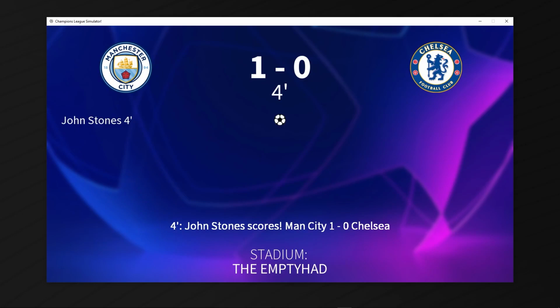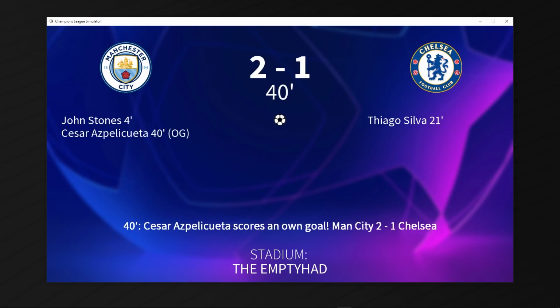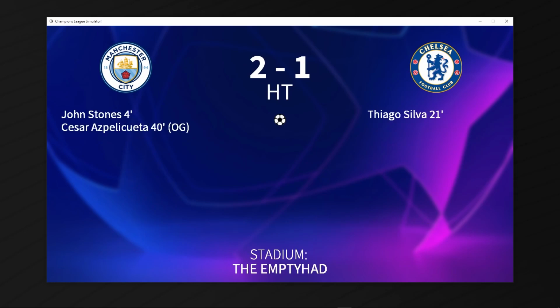Let's go. Immediately in the 4th minute, John Stones breaks the deadlock for Manchester City, but in the 21st minute, Thiago Silva replies, and it's 1-1. 2-1 right before the break, courtesy of an Azpilicueta own goal, and heading into halftime, it's 2-1 for the Citizens.